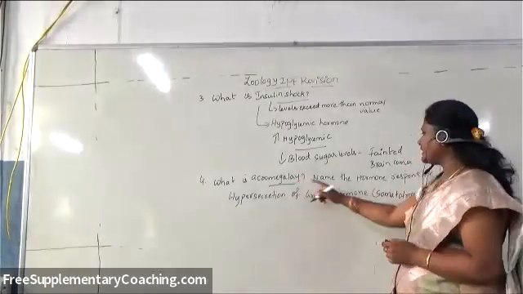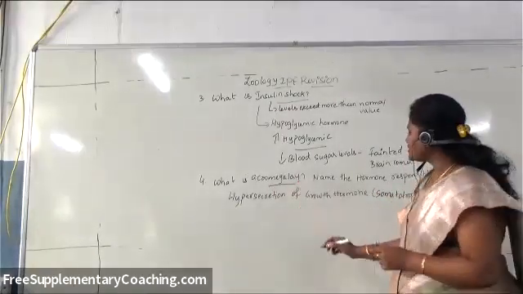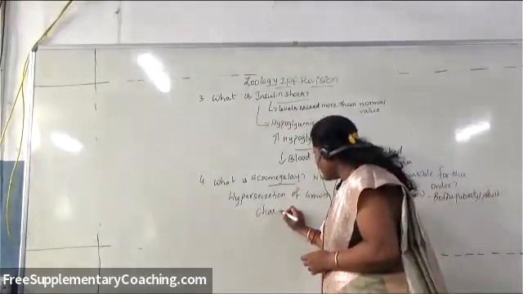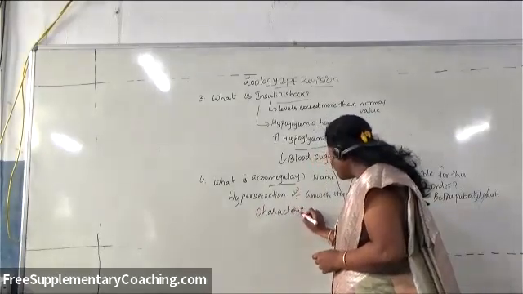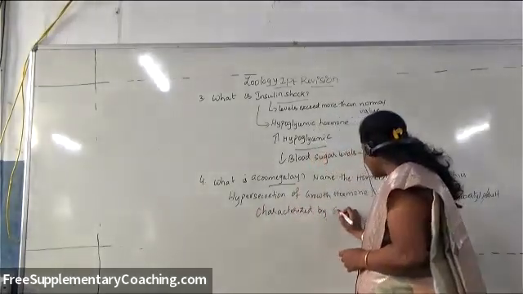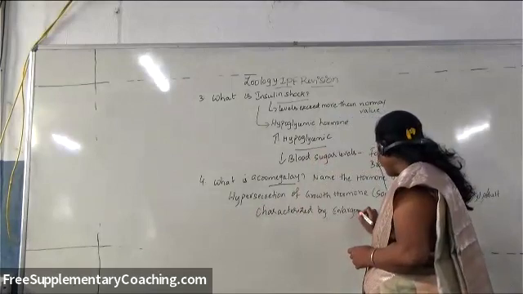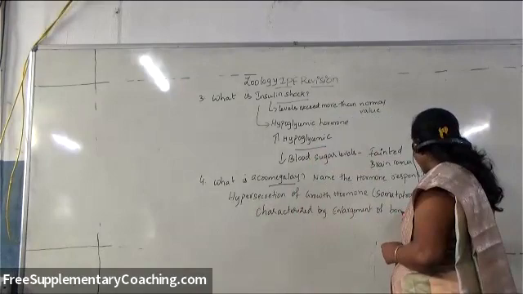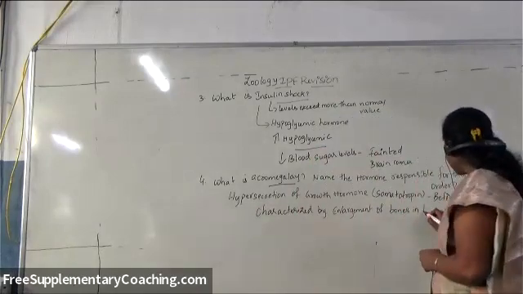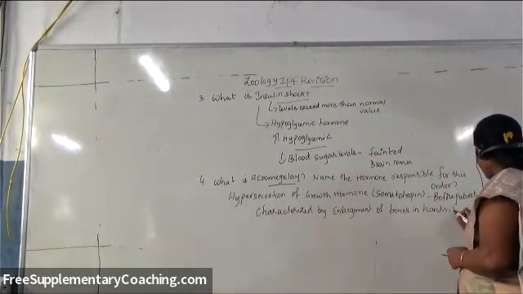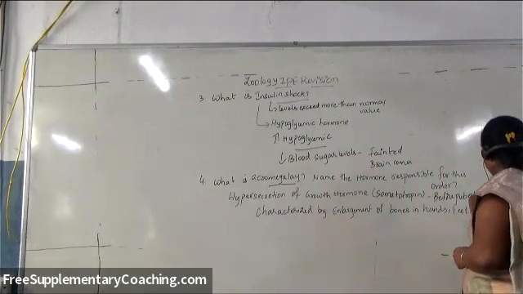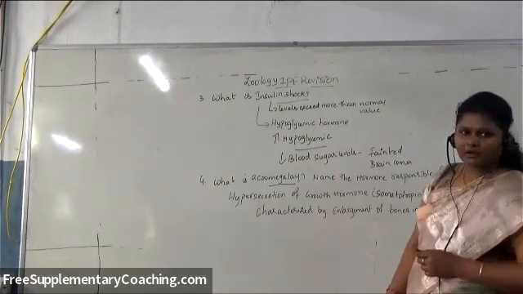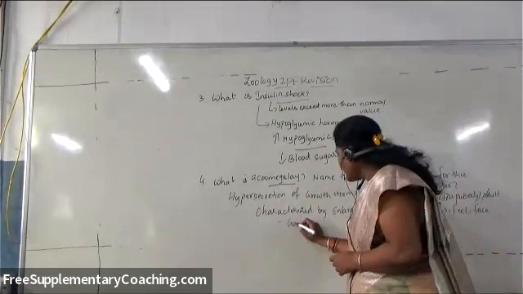That is called acromegaly, which is characterized by enlargement of bones, particularly in hands, feet, face, and almost the people will be having gorilla-like appearance.